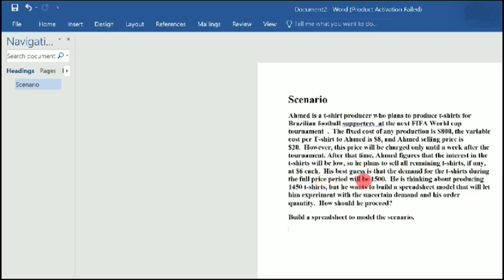The best guess is that the demand for the t-shirt during the full price period will be 1,500. He is thinking about producing 1,450 t-shirts, but he wants to build a spreadsheet model that will let him experiment with the uncertain demand and his order quantity. How should he produce? Build a spreadsheet model for this.